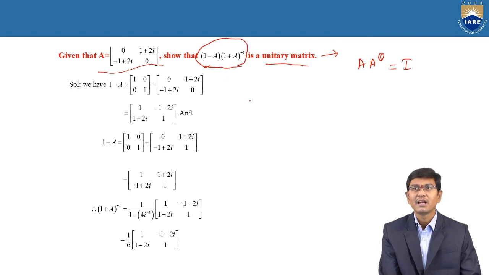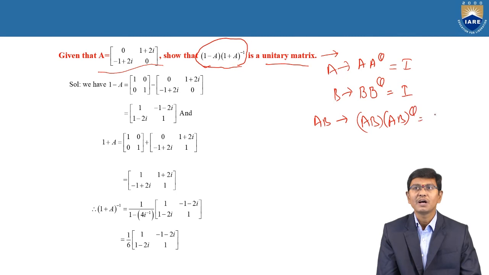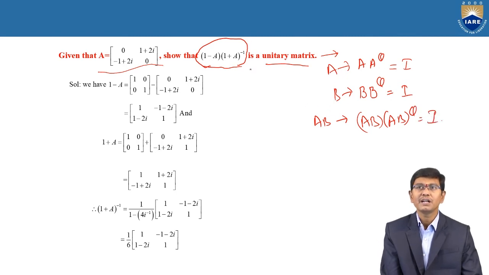If A is unitary, A into A power theta is equal to I. Similarly, if B is also a unitary matrix, we need to show that B into B power theta is equal to I. Similarly, if A into B is also unitary, based upon this definition, AB into AB whole power theta is equal to I. And similarly, with this concept, we need to show that the total matrix is unitary.